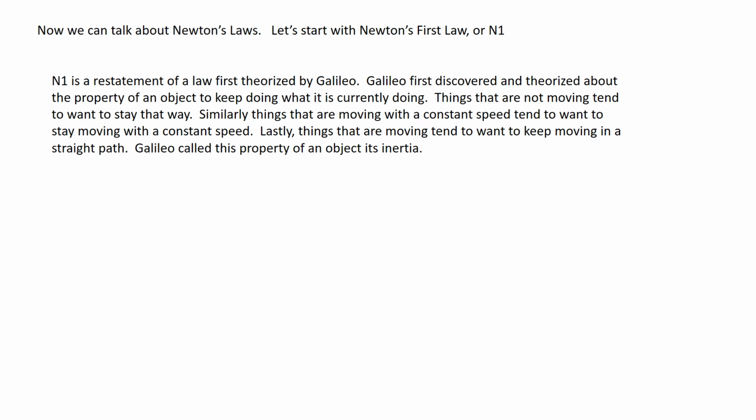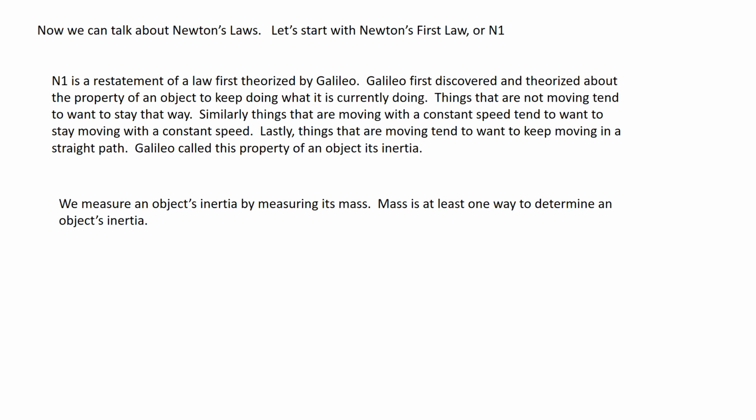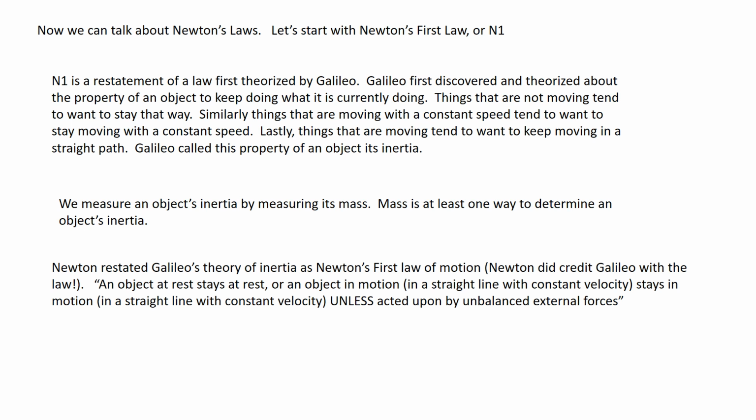Galileo called this property of an object to resist a change in motion its inertia. We measure an object's inertia by measuring its mass. For what we're doing right now, mass will be one way to determine an object's inertia. More mass means more inertia, which means it's harder to change its state of motion. Newton restated Galileo's theory of inertia as his first law of motion. He did credit Galileo with it, but what he said was: an object at rest stays at rest, or an object in motion in a straight line with a constant velocity stays in that motion, a straight line with a constant velocity, unless acted upon by an unbalanced external force.